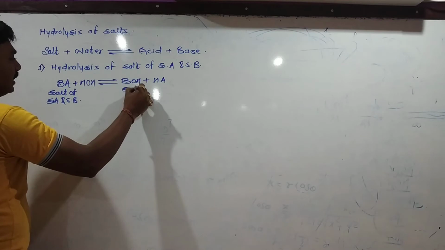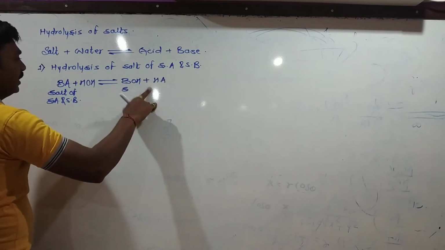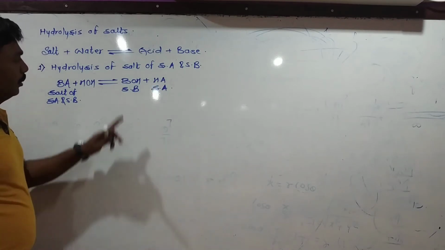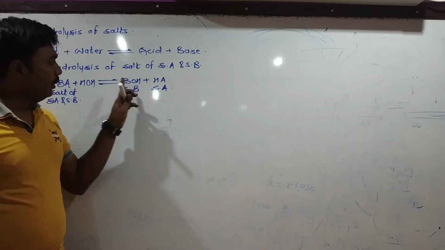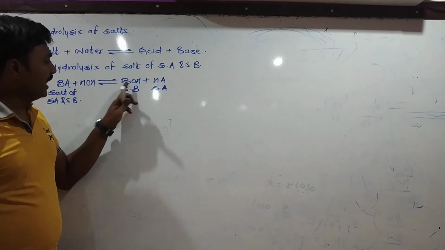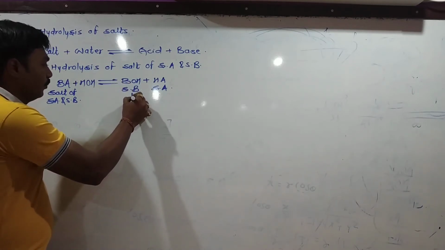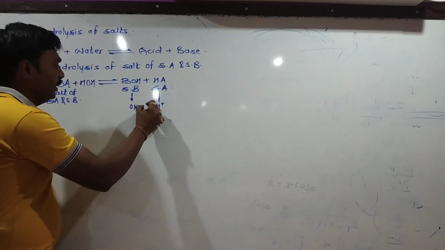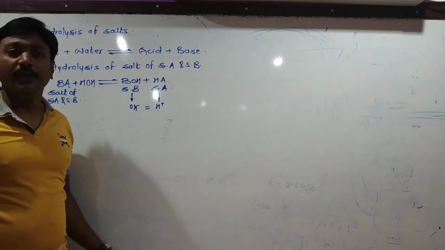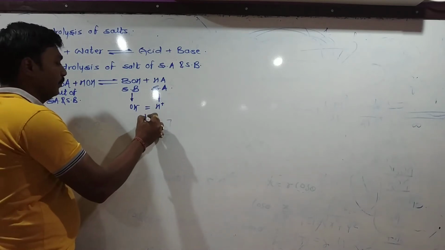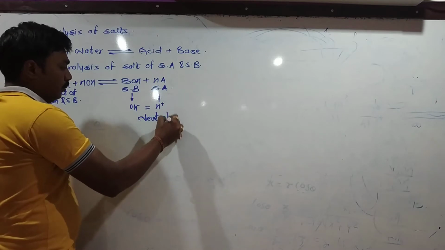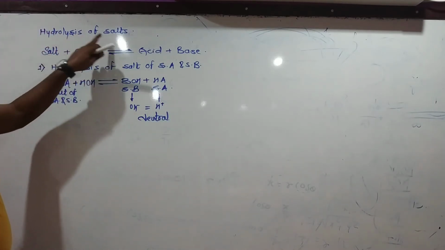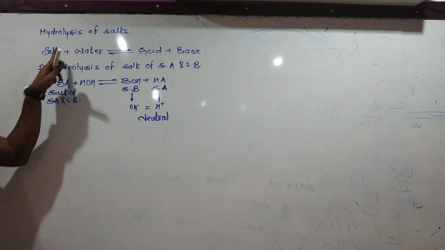BOH is a strong base and HA is a strong acid. Being strong, both will produce OH minus and H plus ions in equal amount. So the solution will be neutral.